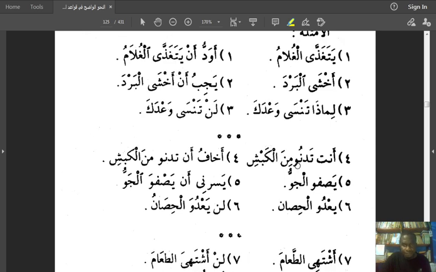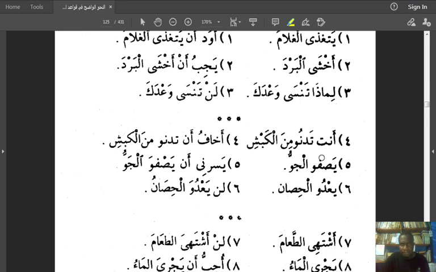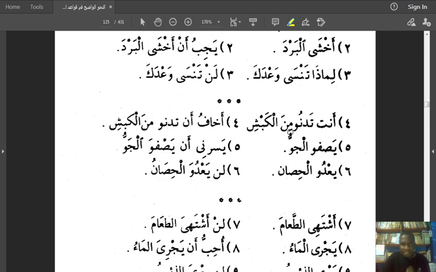Okay, then we come here. أنت تدنو من الكبش. تدنو is from the verb dana, to draw close to. So he's telling you that Anta tadnu min al-kabsh, you are getting close to the ram.